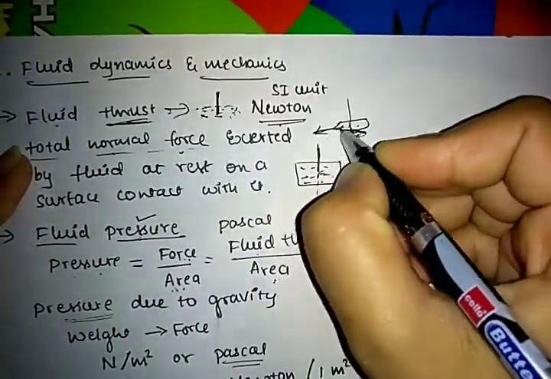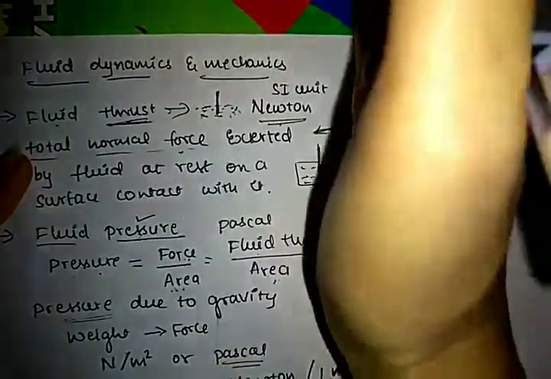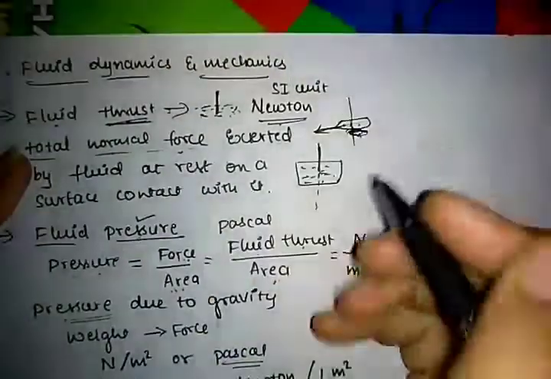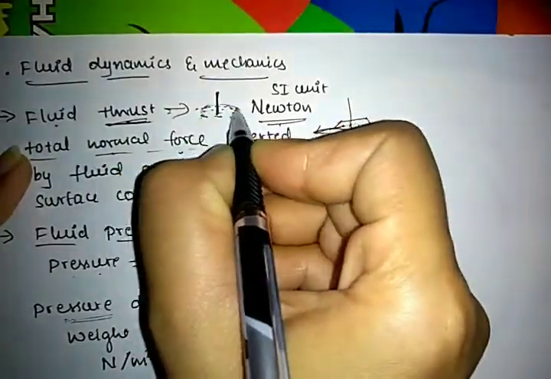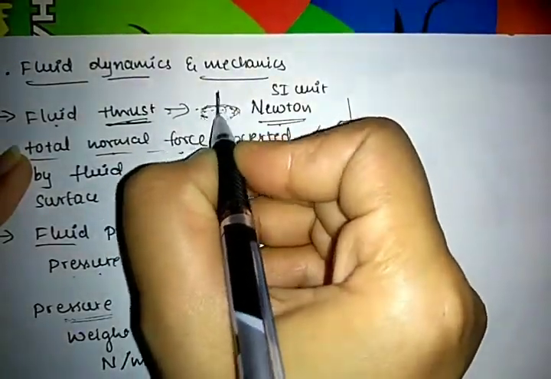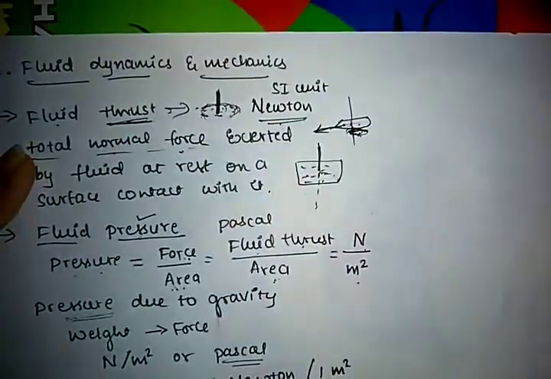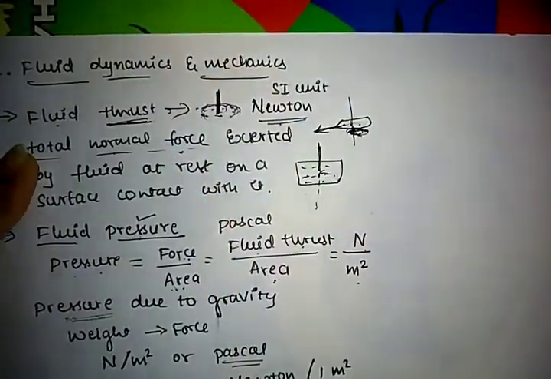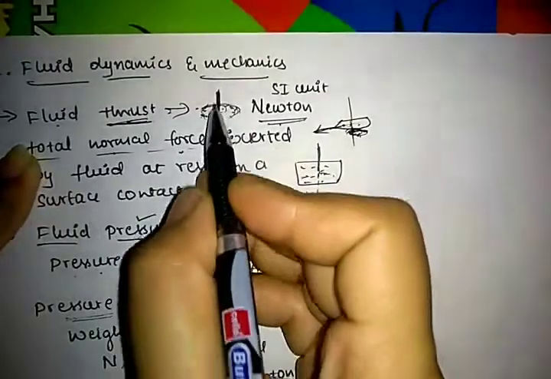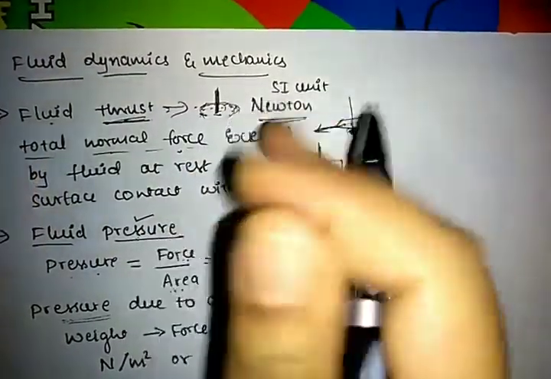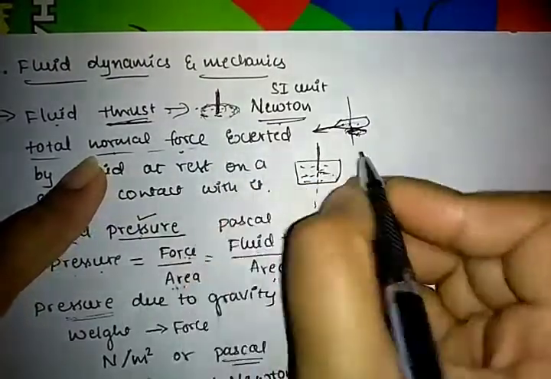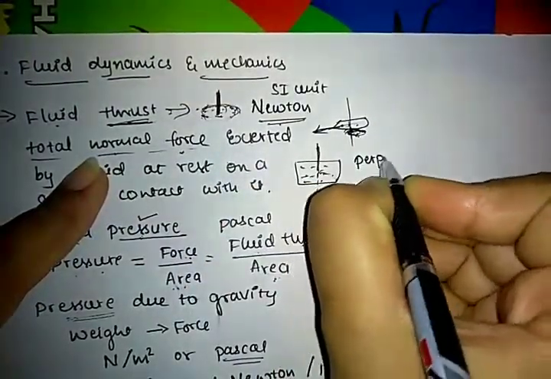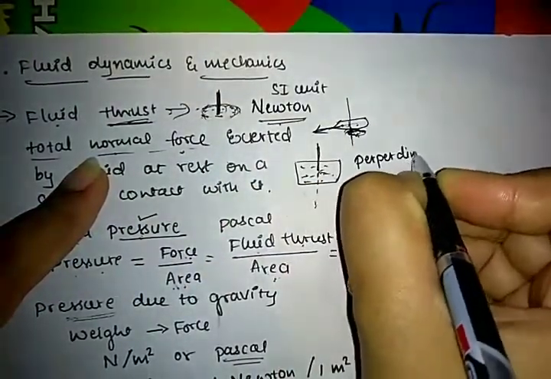The force is exerted normally, so if the fluid is present in this direction, the thrust is in this direction. Here it is a fluid, the force is exerted normally, so the thrust will be upwards. It is perpendicular. Keep it in mind, total normal force. Normal is nothing but perpendicular. You know the concept of perpendicular.